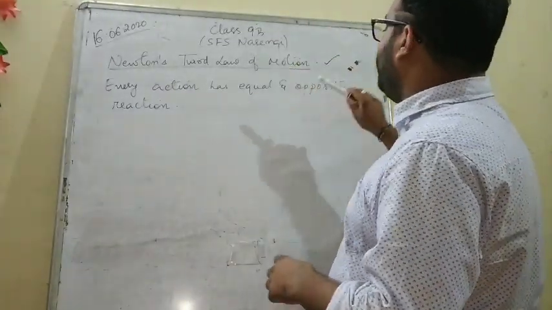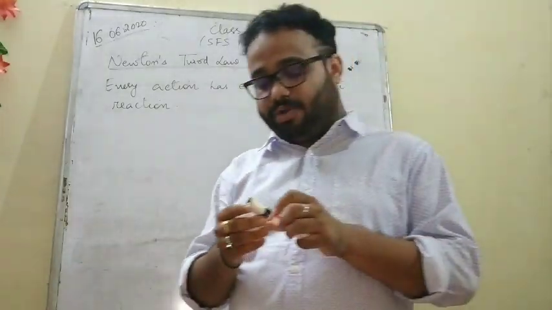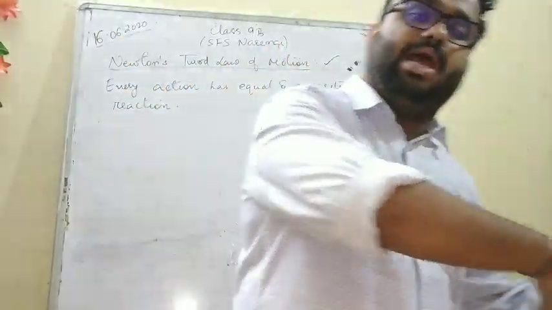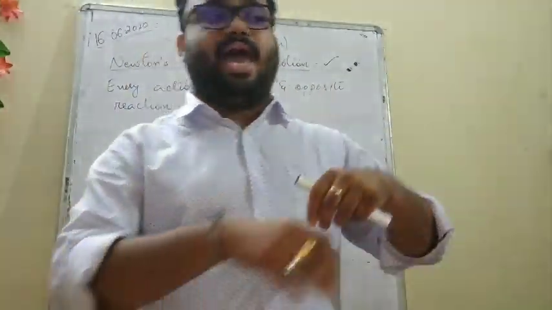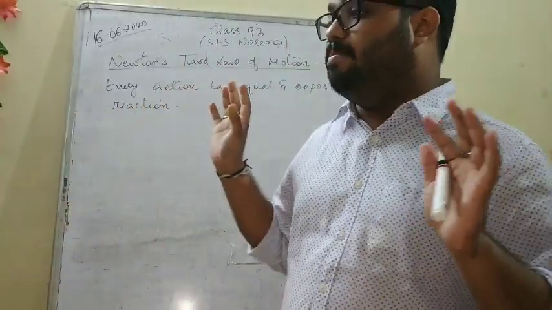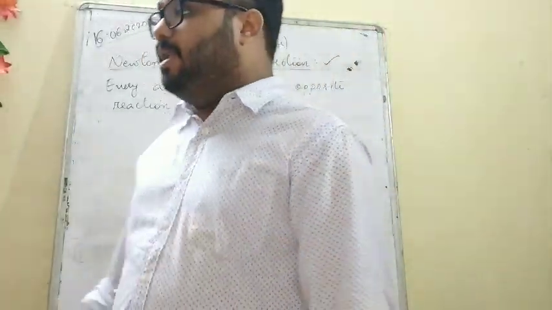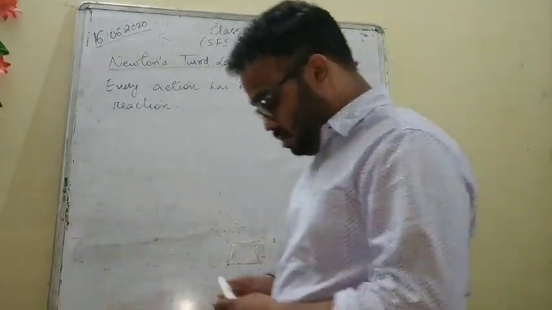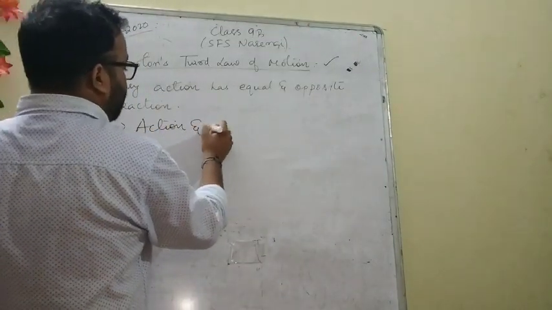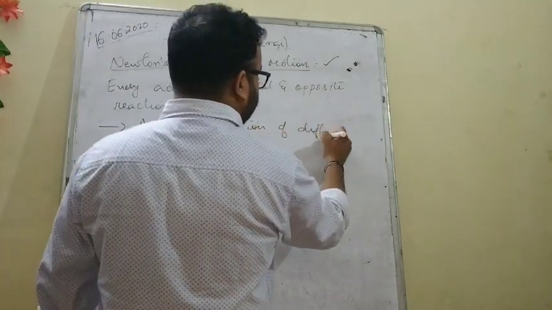Every action has an equal and opposite reaction. This is the statement of Newton's third law of motion. Every action has an equal and opposite reaction. And a number of examples are there in this regard. The first point is that the action and reaction should be of different forces.